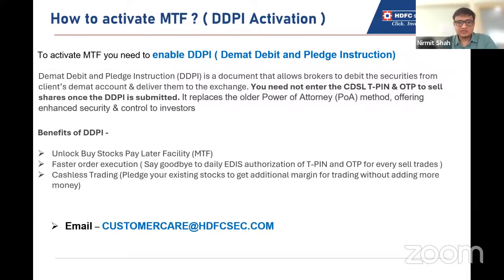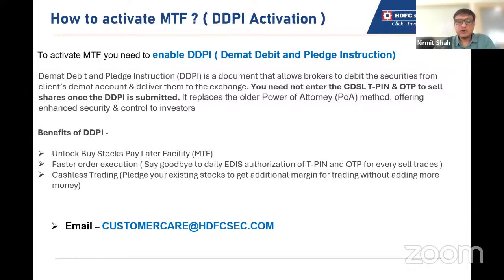Now for sale transactions, I'm going to sell a few stocks which are there in my portfolio. At that moment, my trading account will authorize whether the stocks are there in my demat account or not. If your DDPI is there, it will be done automatically. You don't require any manual intervention for the authorization.